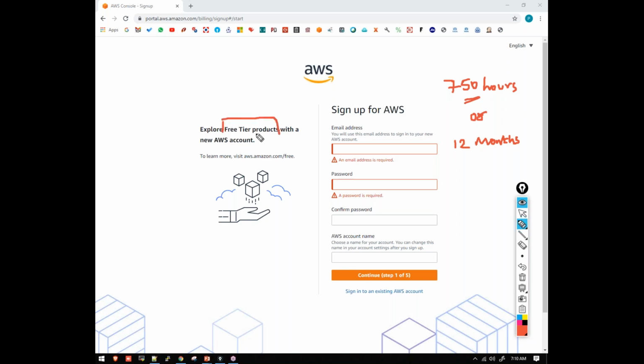It is a free tier account with limitations. Not everything will be free in AWS for 12 months. Some of the services, with some of the features, will be free for 12 months or 750 hours. AWS follows a method called pay as you go.